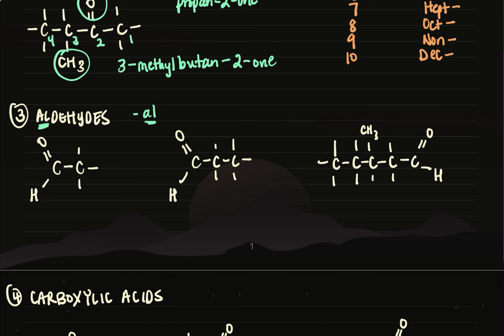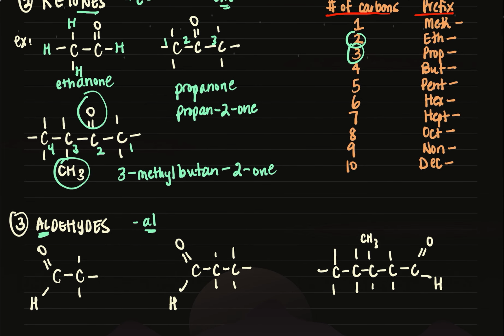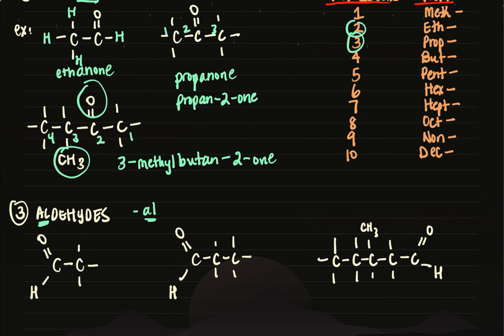So aldehydes, this first one, it's a 2-carbon compound. So remember, let's go back to our prefixes chart. 2 carbons is eth. So eth, not ethane, but ethanal. Okay, and the next one is a 3-carbon parent chain. So it's a prop. So not propane, but propanal, and so on and so forth, right?